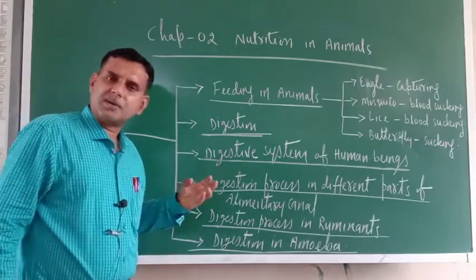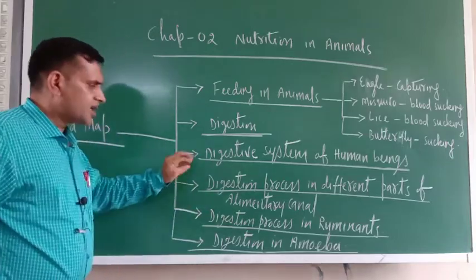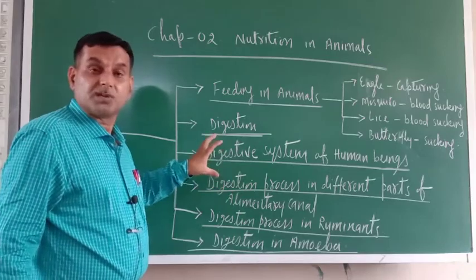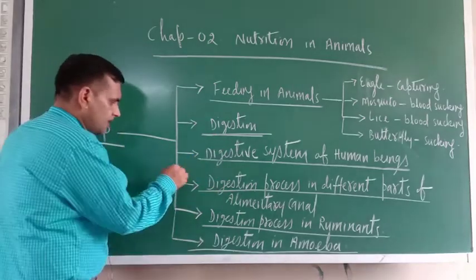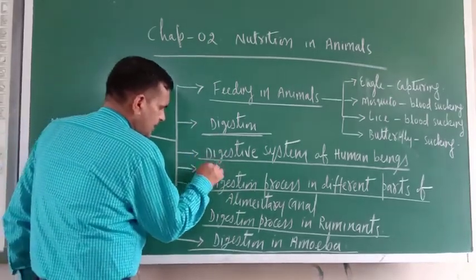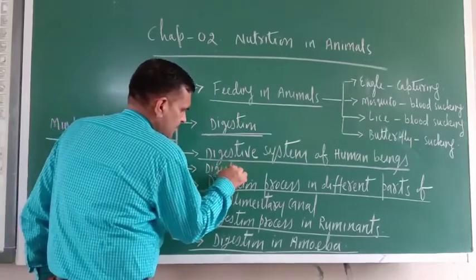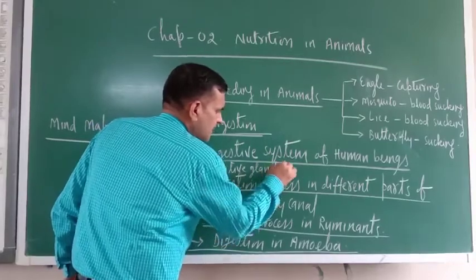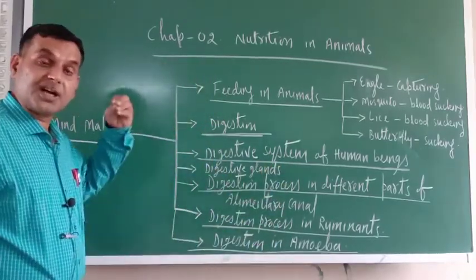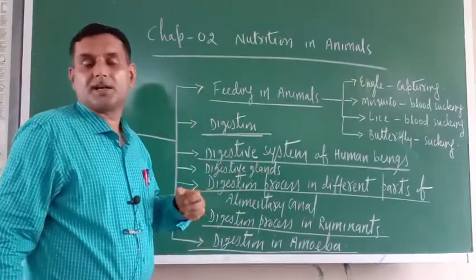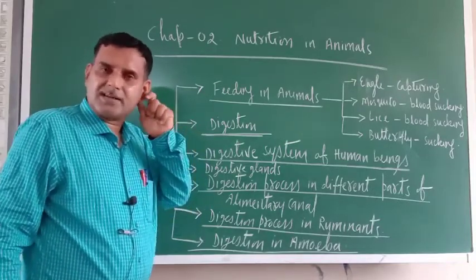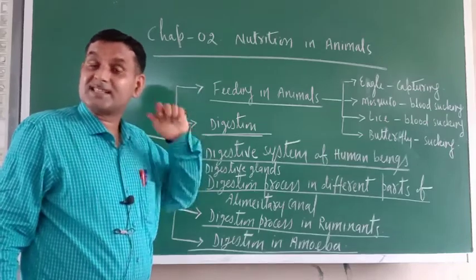Not only this, digestive glands are also associated with the alimentary canal. So here you can write one more thing: digestive glands. In the human digestive system, the most advanced digestive glands are there. One is the salivary glands, which secrete saliva.